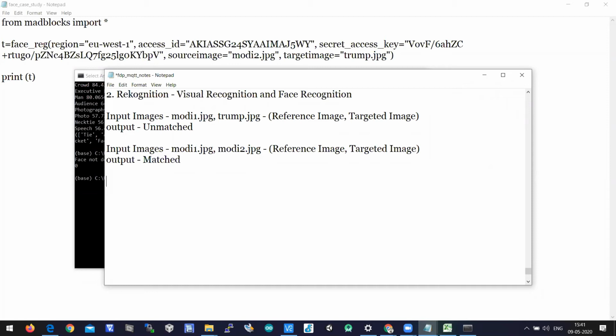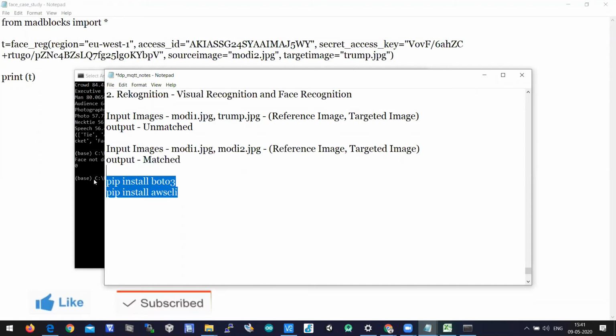In that approach, we need to install certain libraries. The one library is pip install Boto3. The second library is pip install AWS CLI. These two libraries have to be installed in order to get the API of AWS working on your laptop.